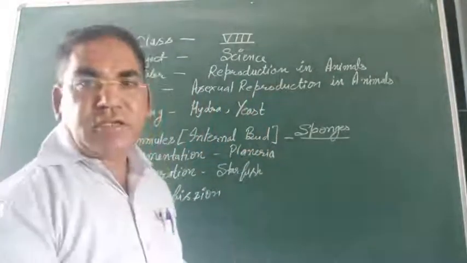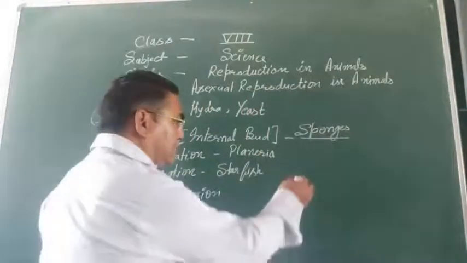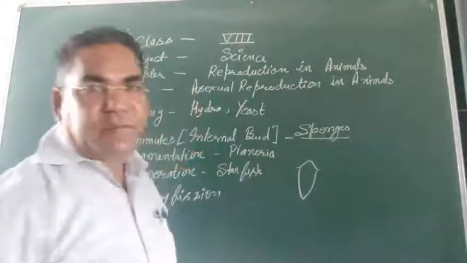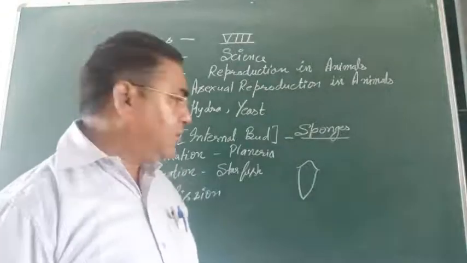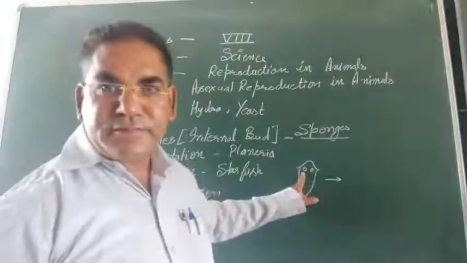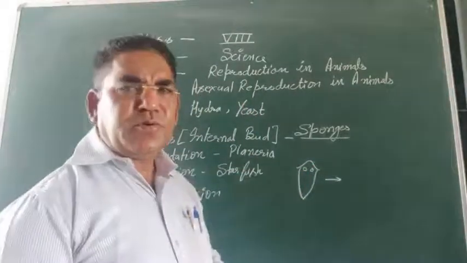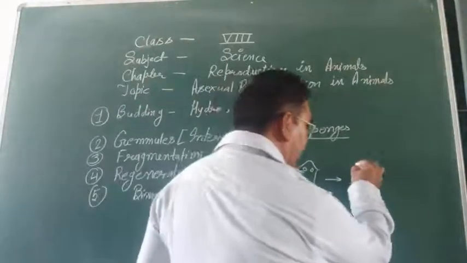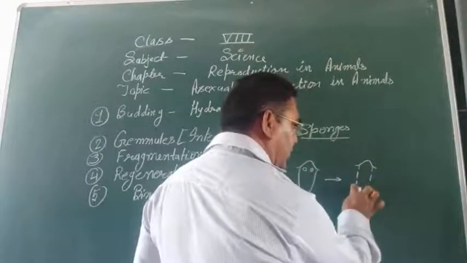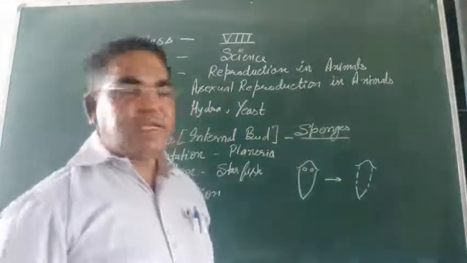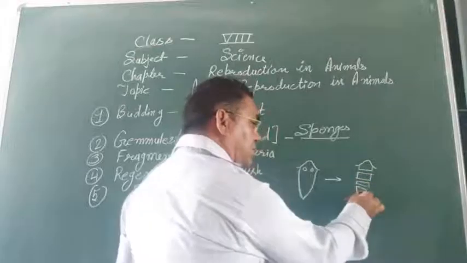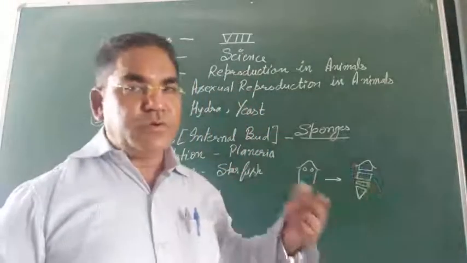Now the next method is fragmentation. Look over here, this is the planaria. For any reason its body can be broken down into pieces, and each piece will develop into a new organism.